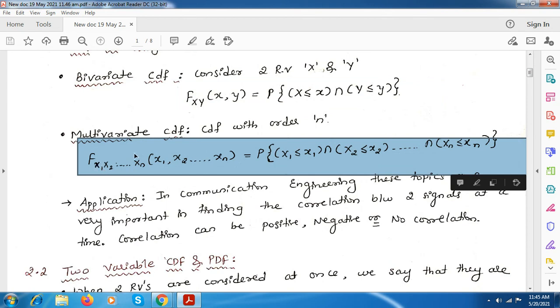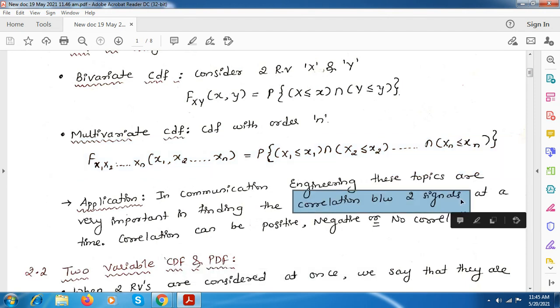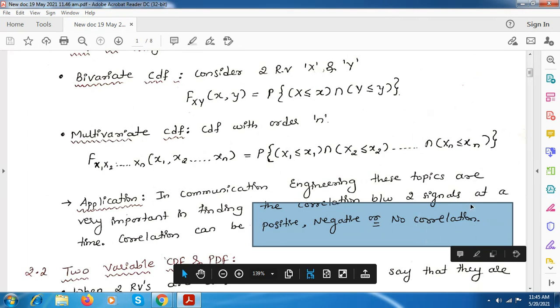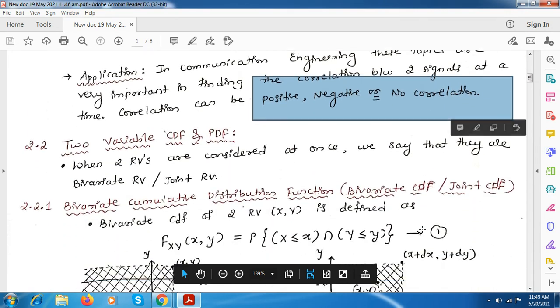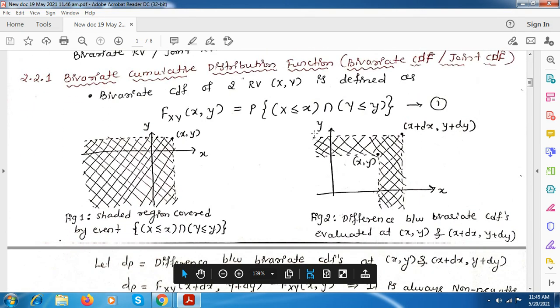Here F x1 to xn, random variables from x1 to xn will be there, and the probability for all those random variables from x1 to xn will be considered, and we use the intersection between all those random variables. An application we have in communication engineering is to see the correlation between two signals or more than two signals, and that correlation can be positive, negative, or there can be no correlation itself.